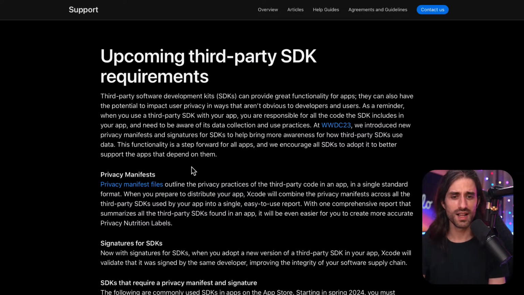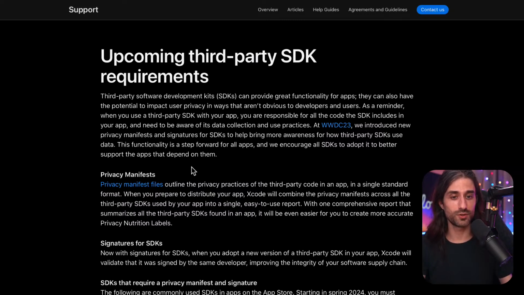And one thing we saw is that in addition to the data being collected, there are also the sensitive APIs that could be used to collect data to fingerprint a device. And for these APIs, Apple is now enforcing that you state a valid reason for which you use the API. And Apple is enforcing this more strictly. And you need to provide a valid reason for each of these APIs that you are using by May 1st, 2024. So you've probably started to receive emails.